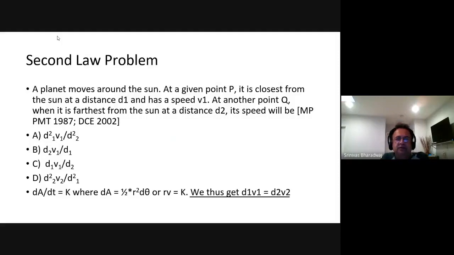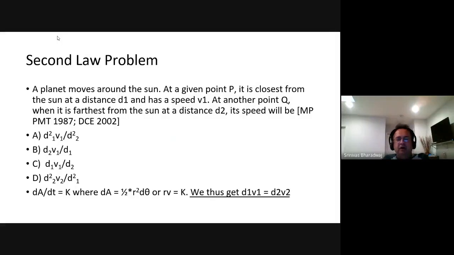So a planet moves around the sun at a given point P. It is closest from the sun at a distance d1, has a speed v1. Another point Q, when it's furthest from the sun, its speed will be, right? So now half r square d theta equals dA. So dA by dt equals half r square d theta by dt, right? So r d theta by dt is v, right? R omega, v equals r omega. So r v equals k equals a constant.